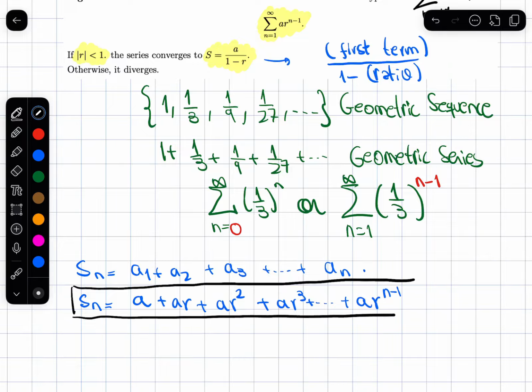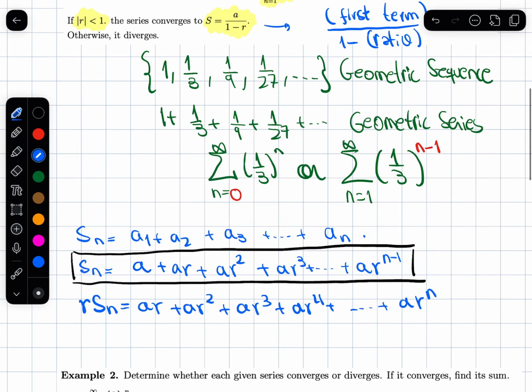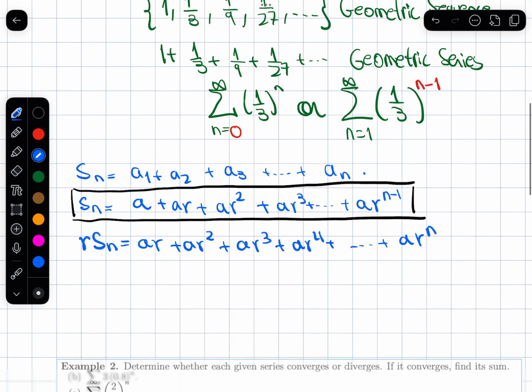I want to find a formula for this. So the very clever move to get this formula, and this is the proof for this formula, is multiplying the equation by r. So if I multiply this equation by r on the left, I get r times Sn, and on the right I get ar squared. So each term gets an additional r, like this. Each term gets an additional r. Okay, let me move this example further down.